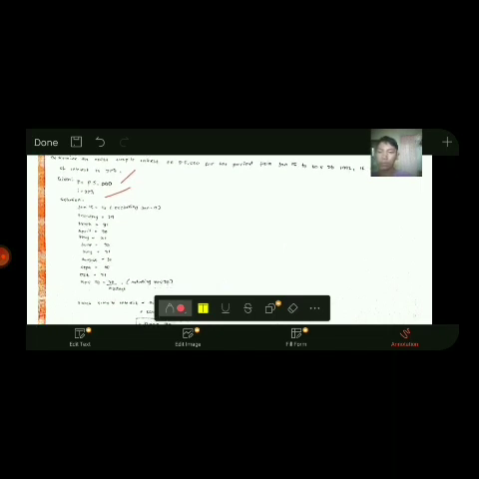So in January nag-start ta og January 16, so natay 16 days. In February natay 29 days. March is 31 days. April is 30 days. May is 31 days. June is 30 days. July is 31. August is 31 days. September is 30 days, October is 31, and then November is 28 days. And then ato sila isang maptanan which is makakuha ta og 318 days.